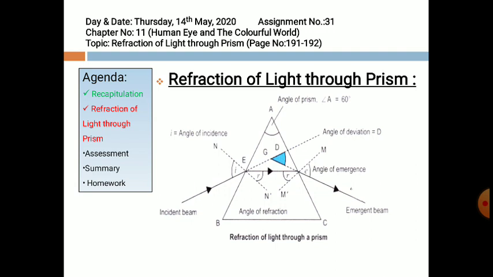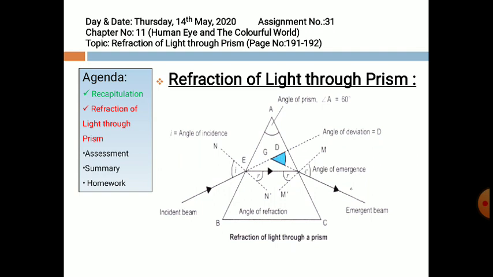Just have a look at this picture. There is a prism shown by a triangle ABC. At point A, there is angle of prism, angle A. At point E on the rectangular surface AB, there is angle I, angle of incidence.